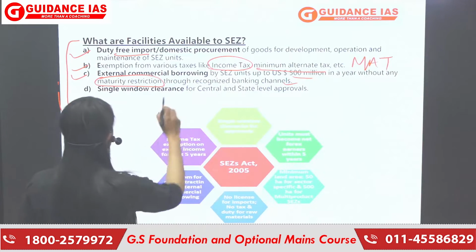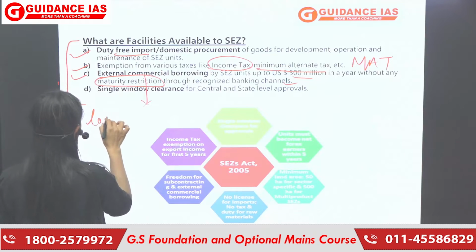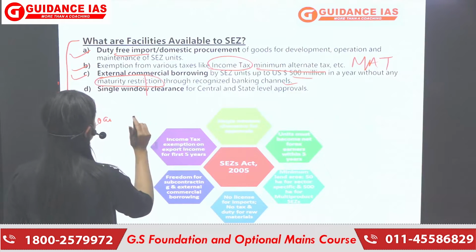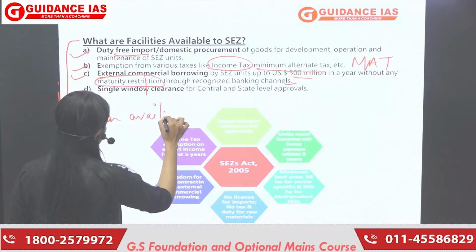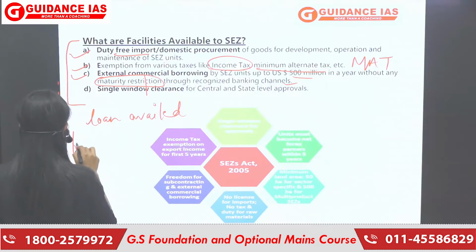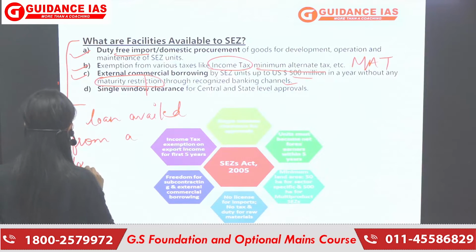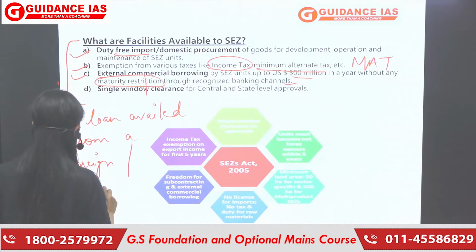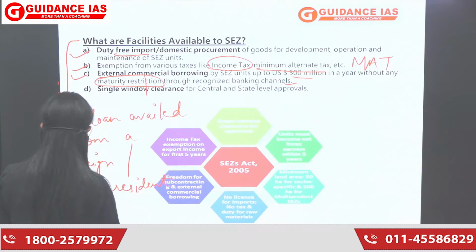What is external commercial borrowing? It is a bank loan, or you can say a loan availed from a foreign or a non-resident entity.